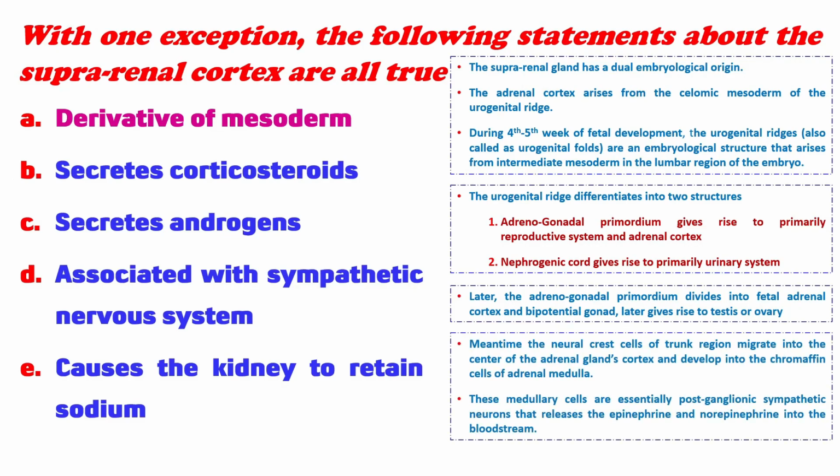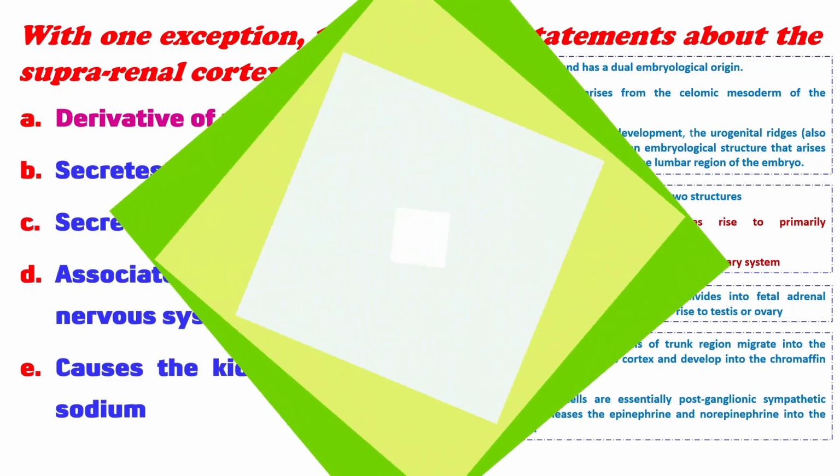Meantime, the neural crest cells of the trunk region migrate into the center of the adrenal gland's cortex and develop into the chromaffin cells of the adrenal medulla. These medullary cells are essentially postganglionic sympathetic neurons that release epinephrine and norepinephrine into the bloodstream.